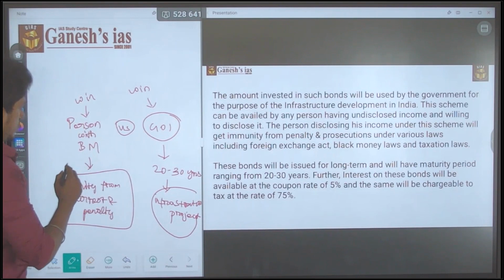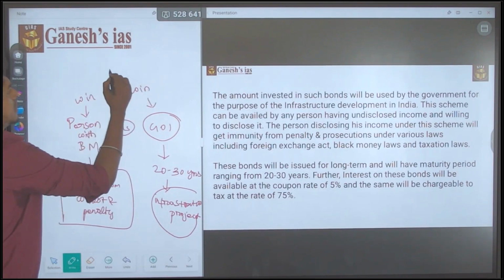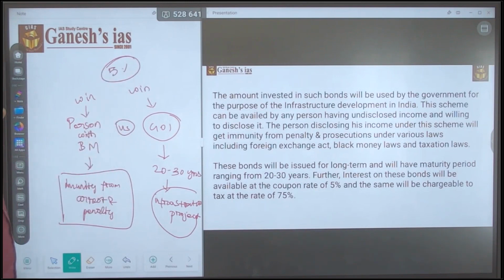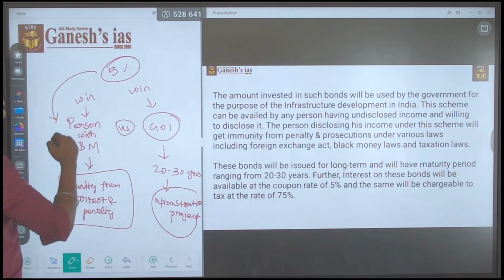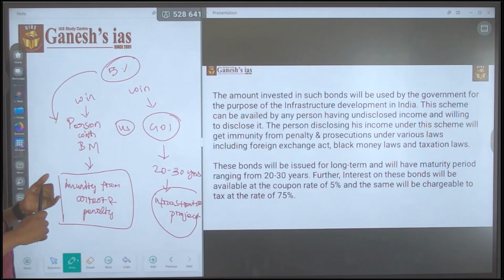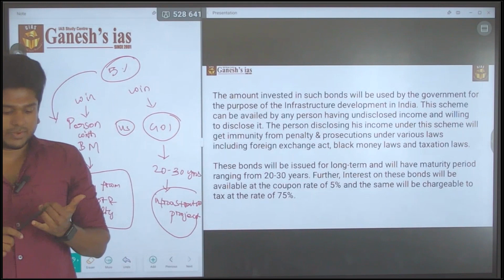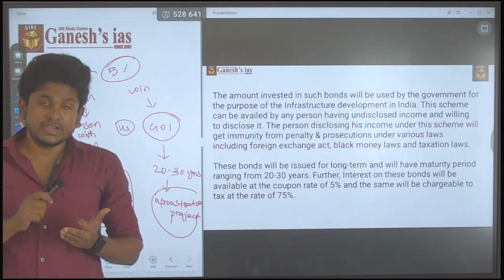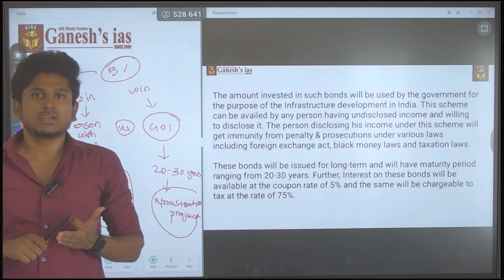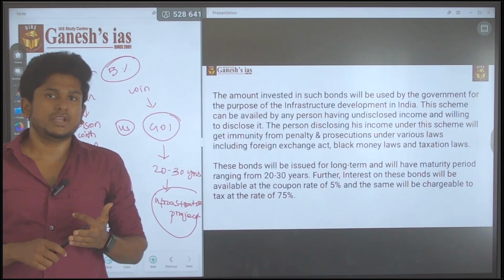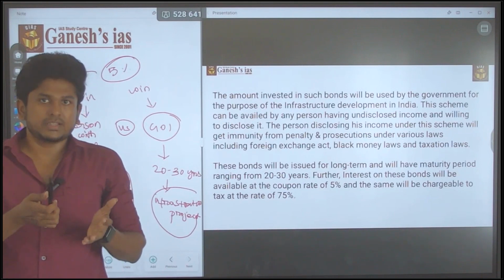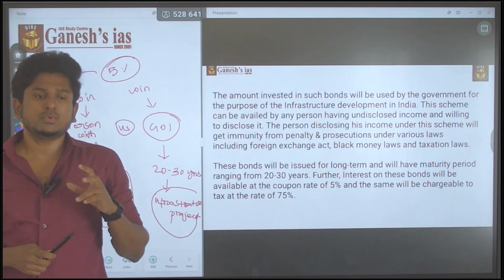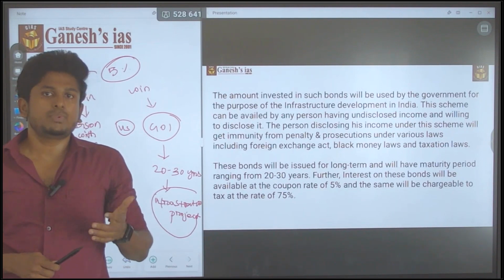Also, in this elephant bond there is an interest rate of 5%. That is another win for this person. He is not going into any arrest issue, not getting any penalty, and he is also getting an interest payment for that investment. The government of India did a lot to get the black money back into circulation. This is one of the most successful moves by the government of India.